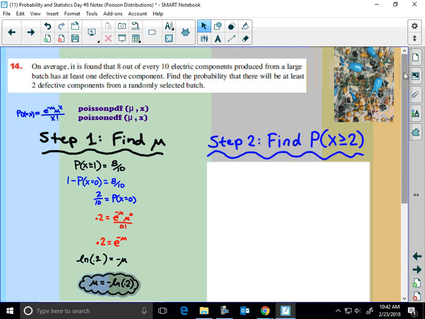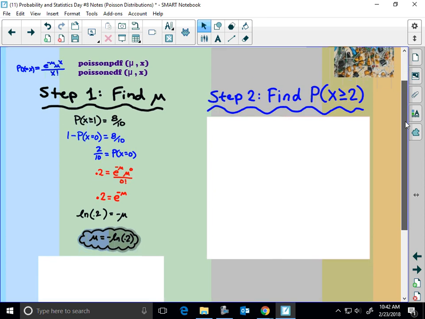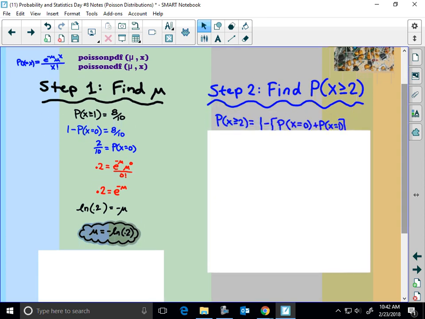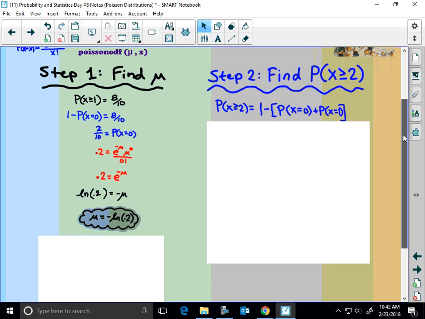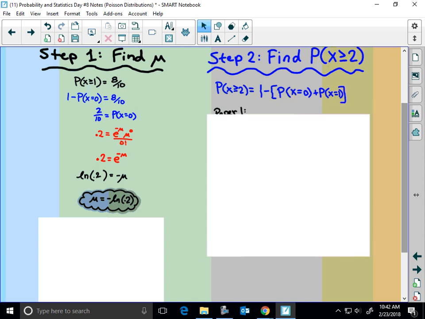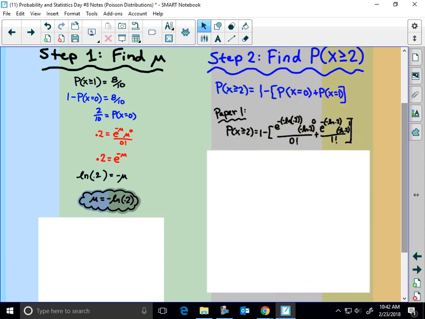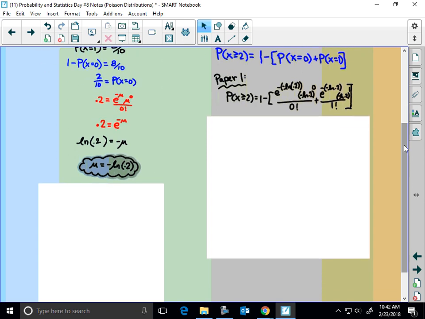All right. So then to find probability that x is greater than or equal to 2, I know this. That's going to be 1 minus the probability that it's less than 2. And then if it's paper 1, you can't use a calculator. You can't use the old CDF, PDF. This is what I would write. That'd be a paper 1 answer. Plug in the value for mu, for 0, for 1, and simplify as far as you can. I'm not going to simplify that further.